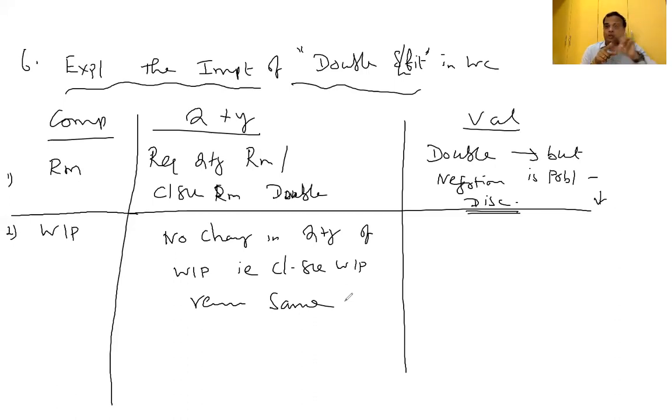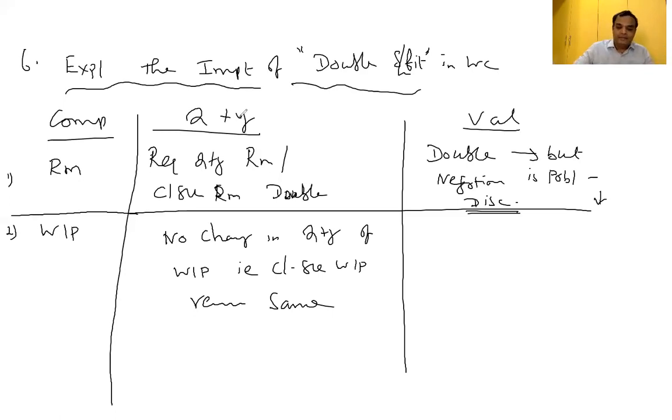In that circumstance, double shift does not mean 20,000 plus 20,000 equals 40,000. Because the first shift's WIP is what they are going to convert into fully finished product in the second shift. Therefore, the WIP of the previous shift is converted into fully finished product, and it ends again with another 20,000 WIP only. Therefore, quantity wise, no change with respect to WIP.